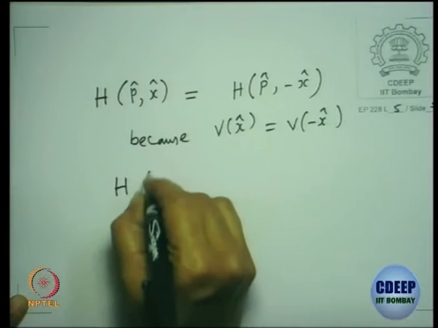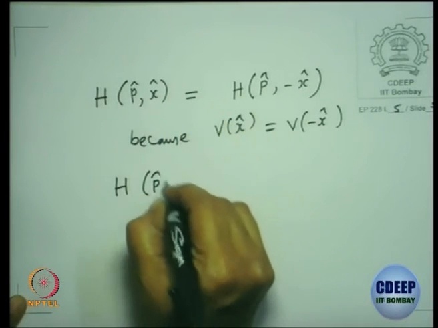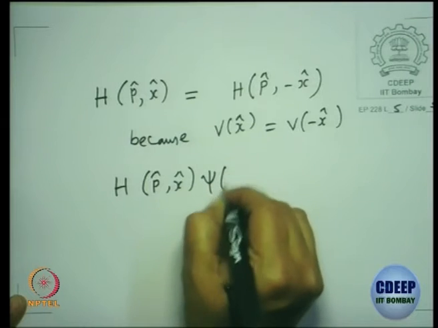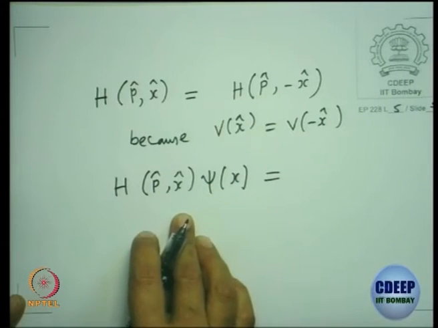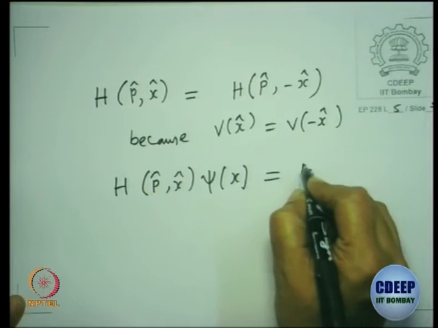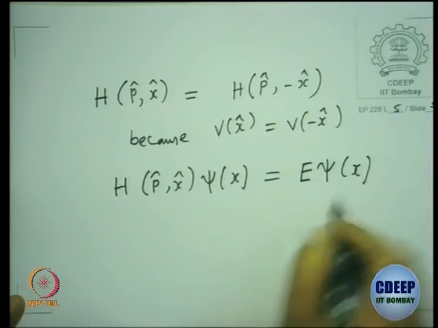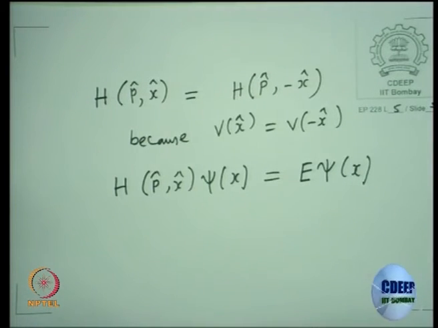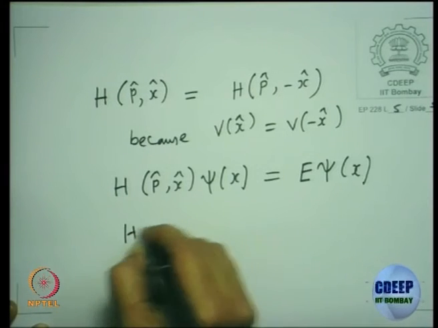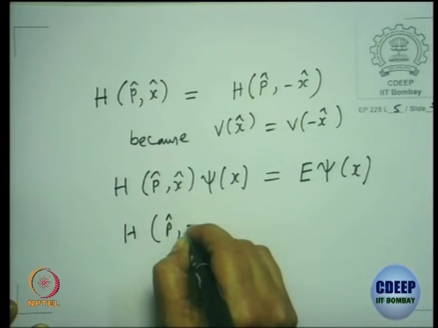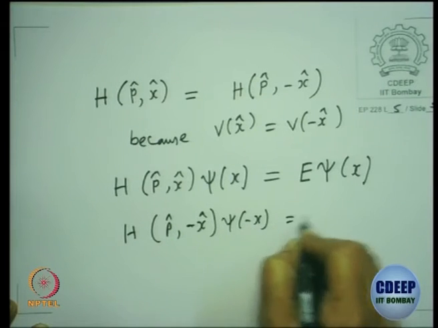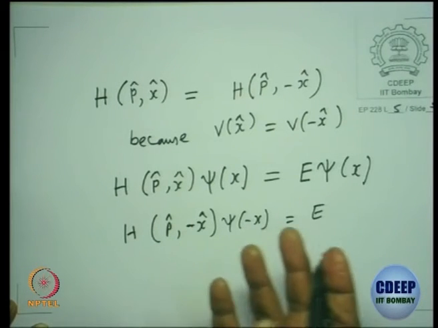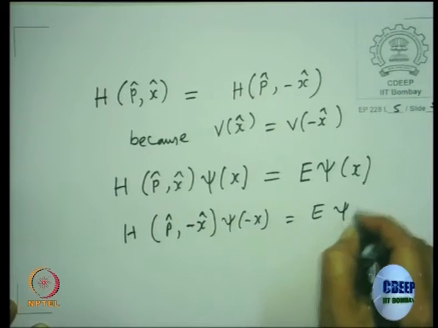So what do we usually do when we write the Hamiltonian operating on psi of x? The Hamiltonian is in general a differential operator, and the time independent Schrodinger equation is H psi of x equals some energy eigenvalue E times psi of x. So I could also write H of P with minus x hat acting on psi of minus x. I am just changing x to minus x, nothing more.